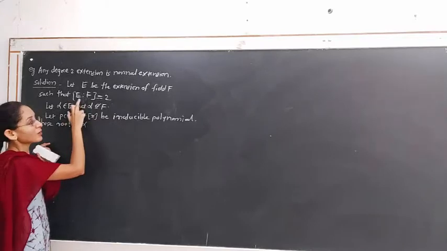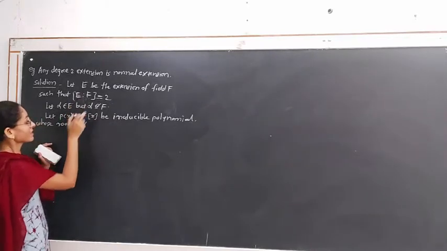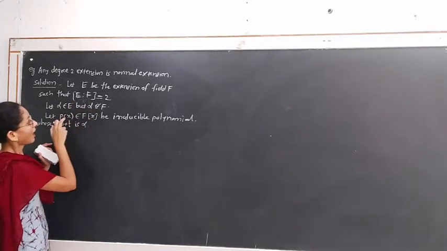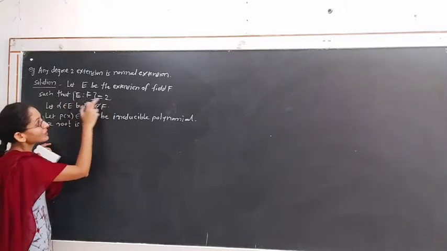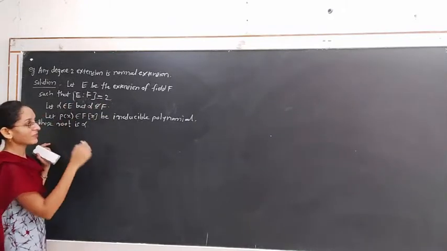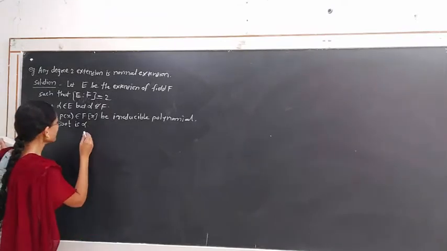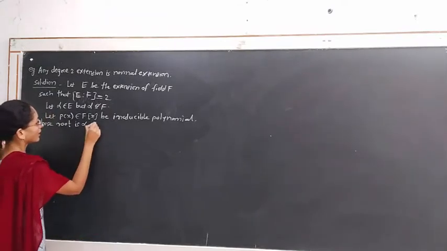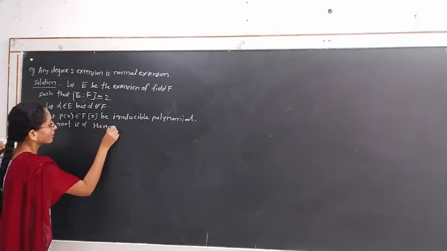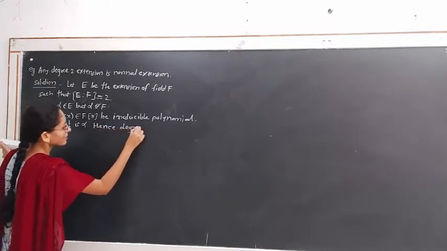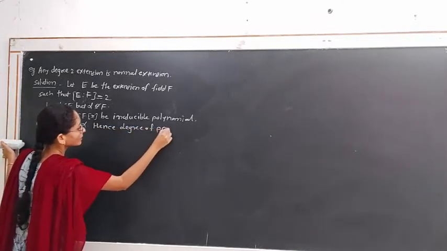The root of p(x) belongs to the extension field E, hence this polynomial has degree equal to the degree of extension because p(x) will be the minimum polynomial for alpha in that case. Hence, the degree of polynomial p(x) is 2.